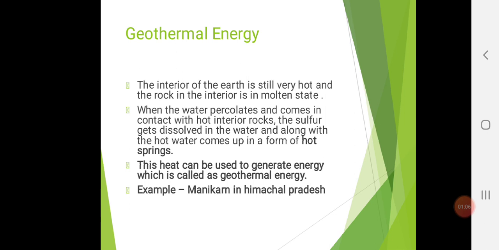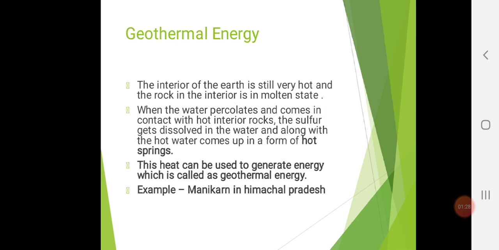You might have heard the word hot springs, right? This heat can be used to generate energy, which is called geothermal energy. For example, at Manikaran in Himachal Pradesh, the hot springs are being used to generate this type of energy.